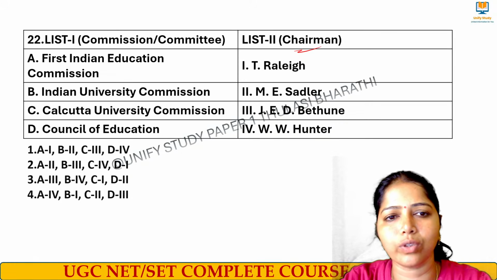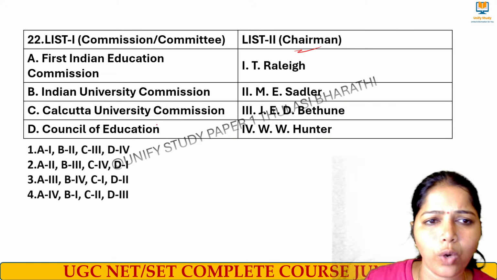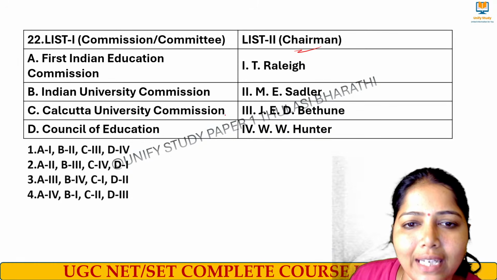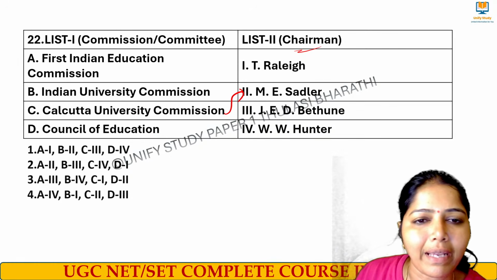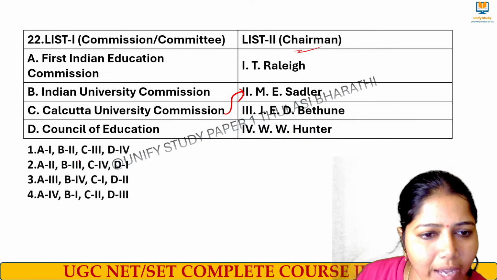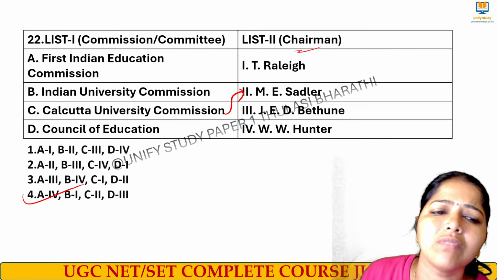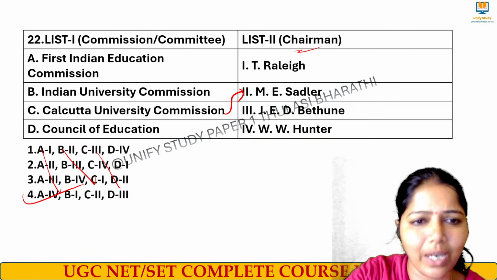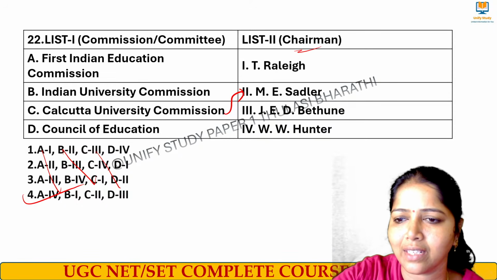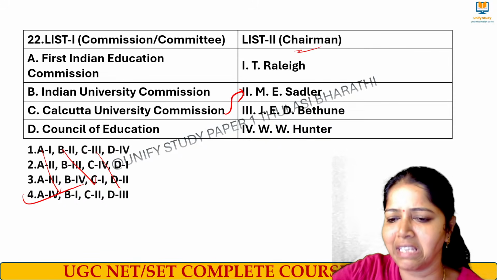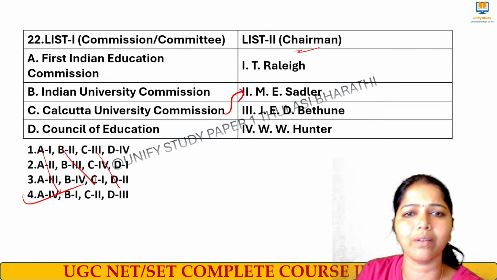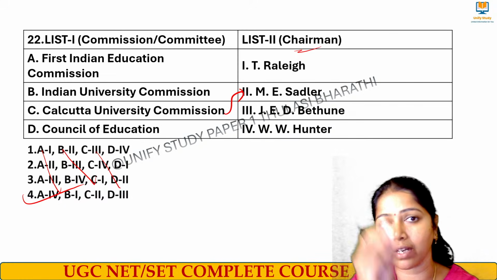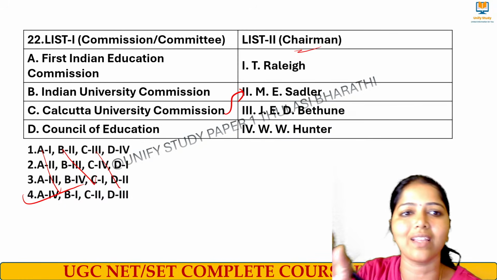Yes, the right answer for this question is how we can connect. Calcutta University Commission connected with what? Sadler, right? Michael Sadler. So C2, where we have C2, only one option. That's all. No need to worry too much here. See, only one option we have there. Am I right? See, in these questions, easily we can select. Match the following. Be very focused. Sometimes if you find one option, you can get the right answer.